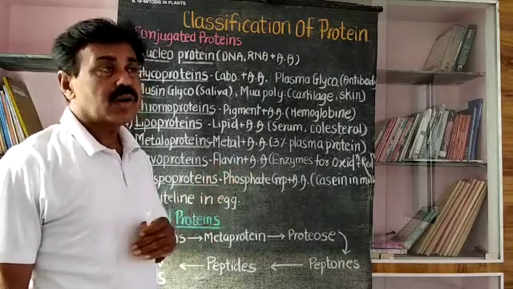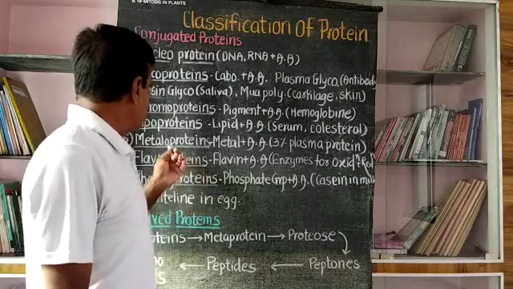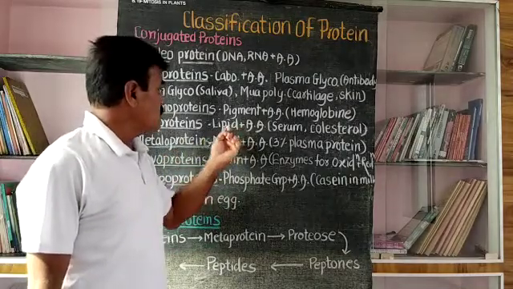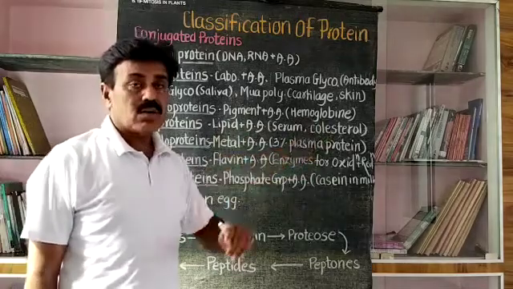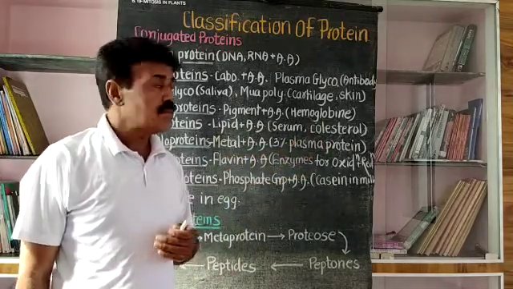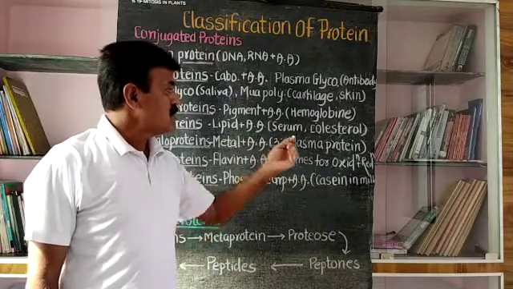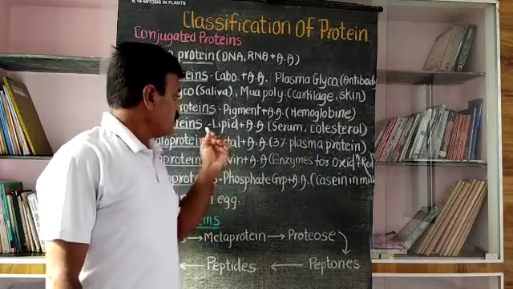At that time it is called lipoproteins. That means lipoproteins are amino acids plus lipids. The good example is the cholesterol present in animals. Cholesterol in animals is an example of lipoprotein.